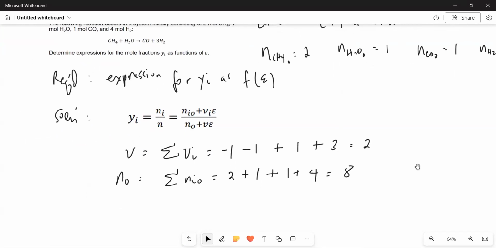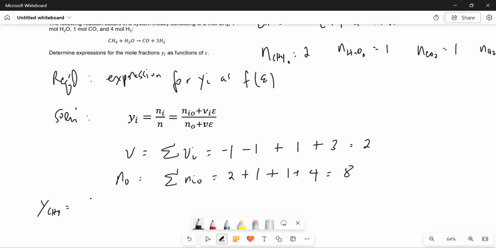Okay, what's the next step? For each of the species, we get the mole fraction as a function of epsilon. So y sub i, we start with methane. We follow this format right here. What is n methane naught? That's n sub i naught, with i referring to methane.